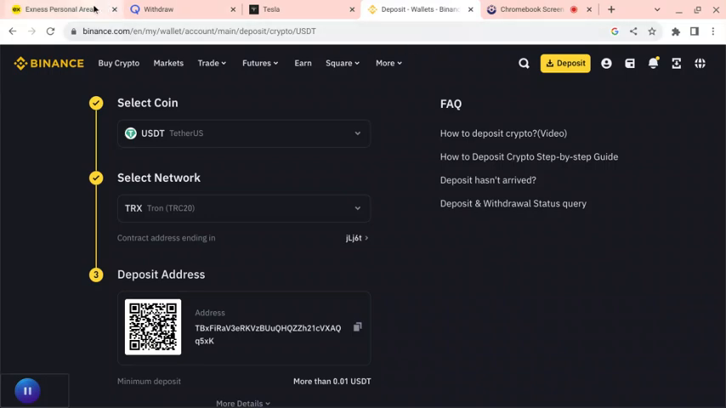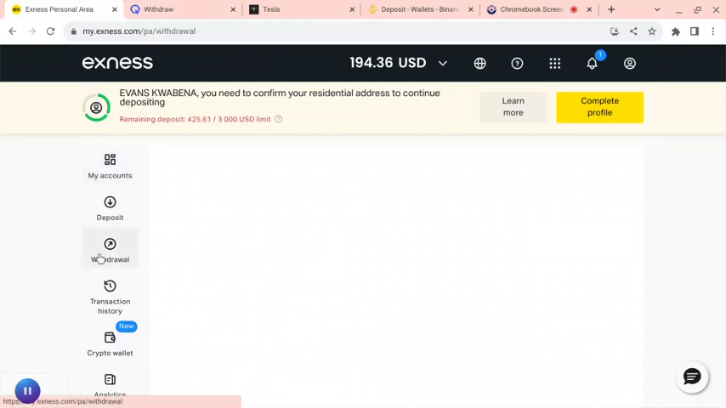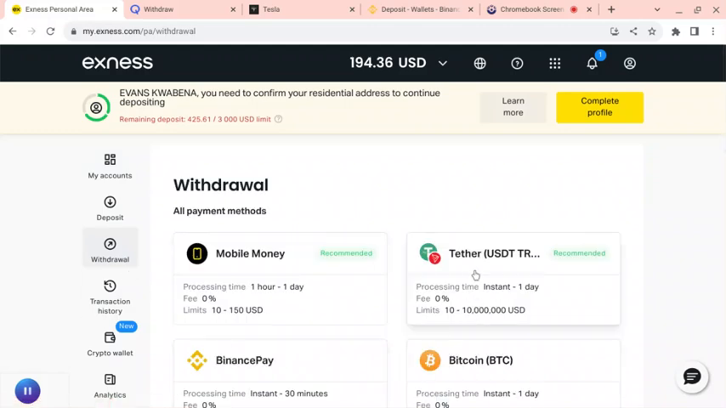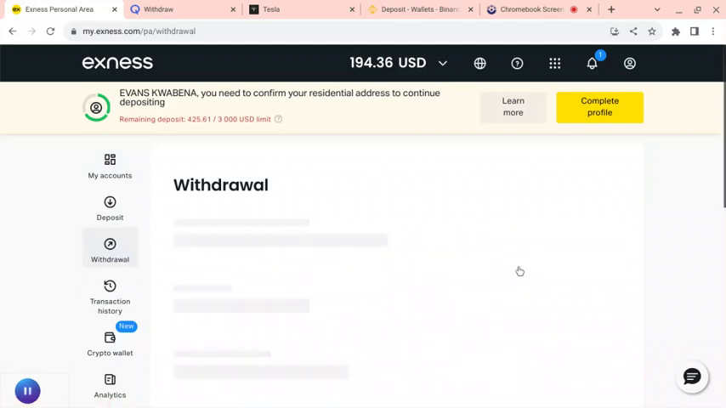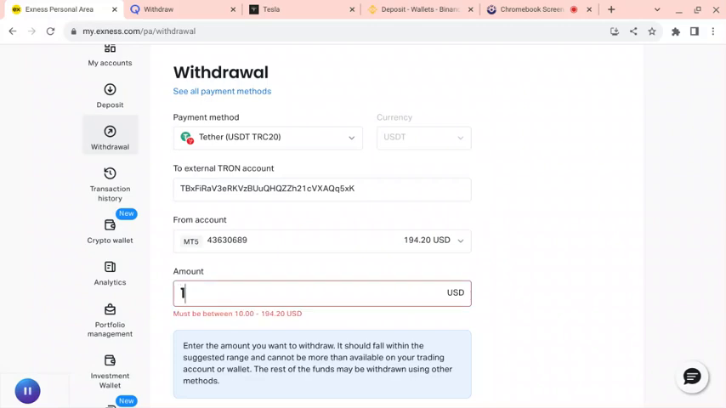Then I'll go to Exness back. When I go to Exness, I'll go to withdraw. Then I'll not choose mobile, I'll choose USDT. Then I will enter the address over here. Then the amount I want to withdraw. You see. So let me say I want to withdraw 10 USDT. Yeah, 10.